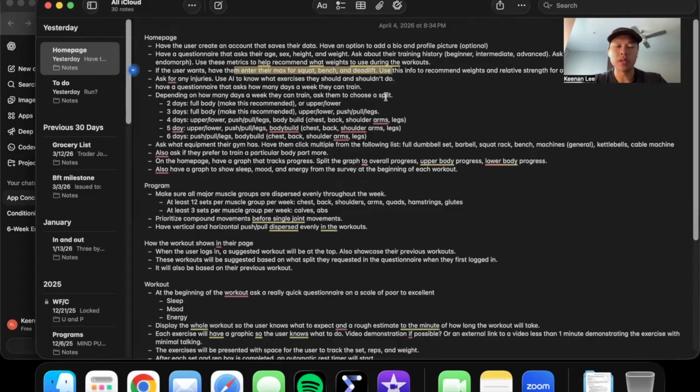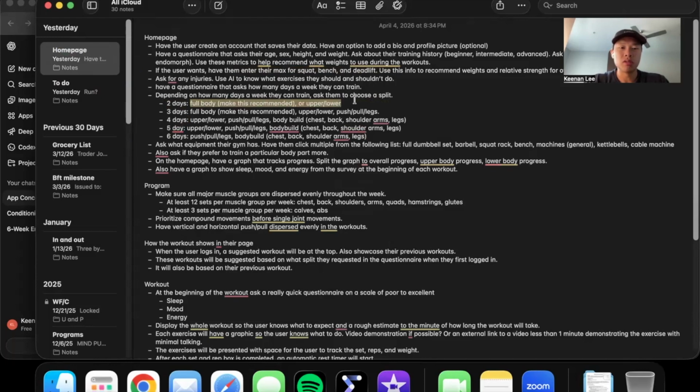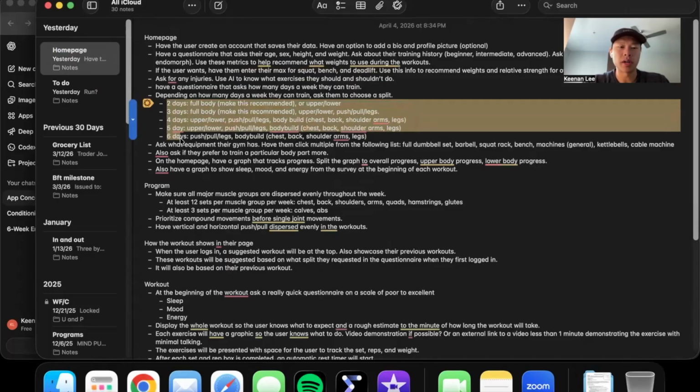So basically, this overall app is to use all the data that the user enters, and the app will have its own algorithm to kind of recommend a workout program with recommended reps, sets, weight, and even exercises. So that's the whole idea behind the app. But the user can still have a lot of customization. For example, how many days out of the week they want to work out, what specific split. Do they want a full body? Do they want an upper lower? Do they want push pull legs? Depending on the amount of days that they're available to work out.